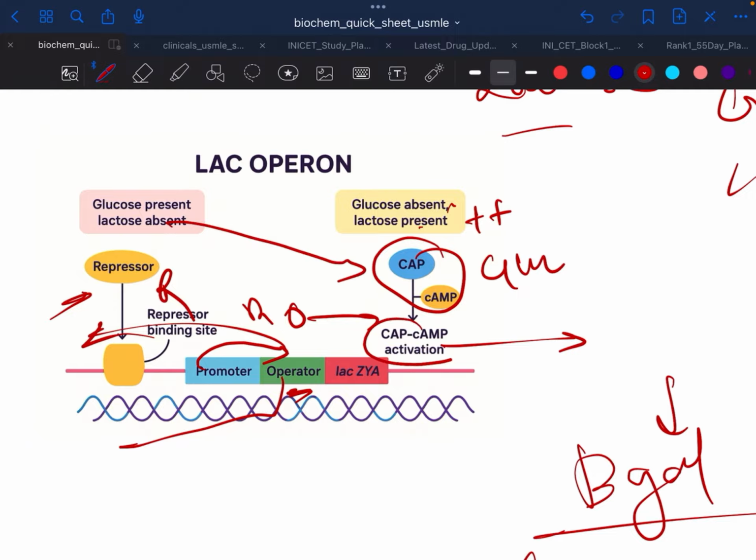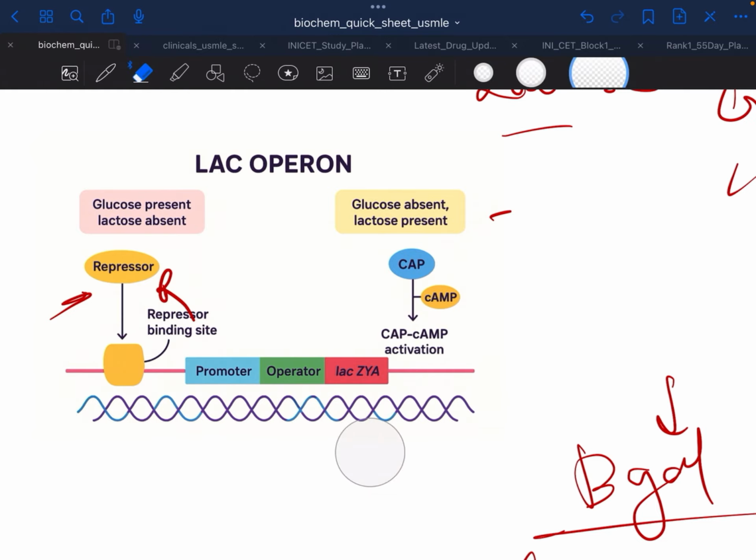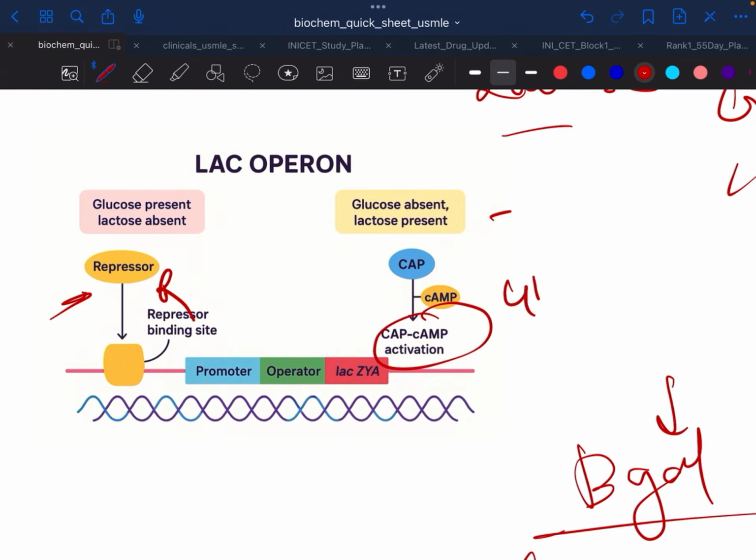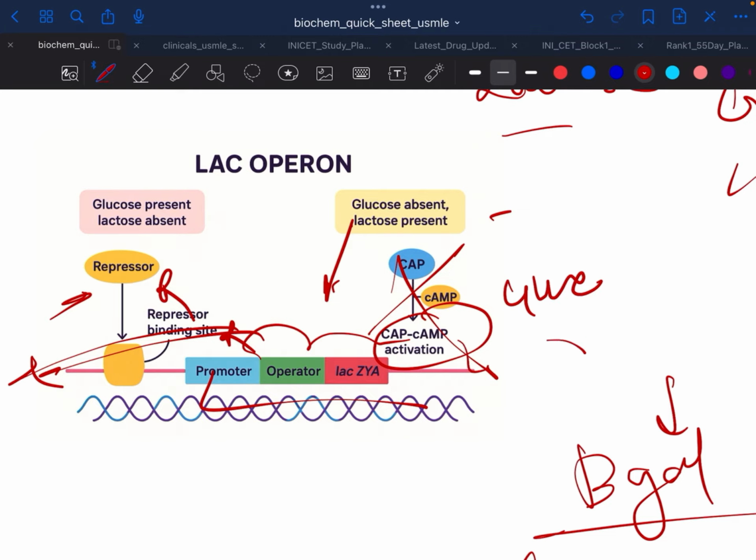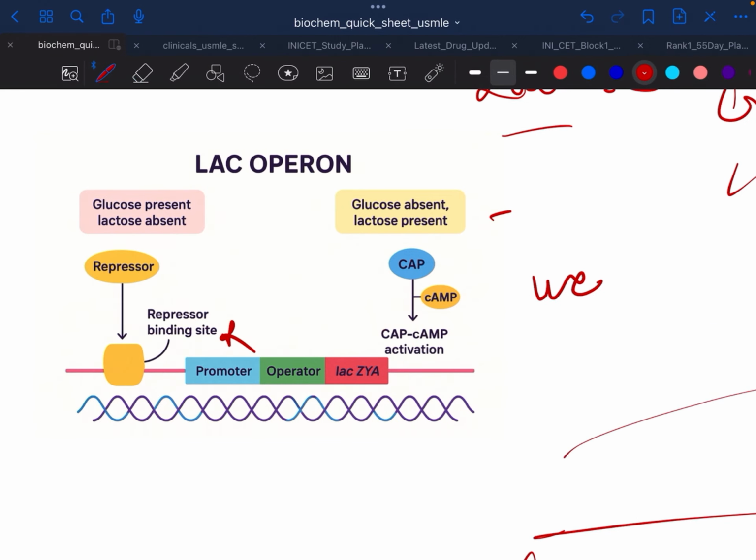So this makes the cAMP and CAP activation, and this activates the repressor. CAP and cAMP are activated by glucose, and we don't want this to get activated. If lactose is present, then only this repressor is kept away, and the promoter and operator go on. So this is the simple thing. Three scenarios are there. If it is absent, nothing can happen. No activation. If it is present, then it is fully operated.